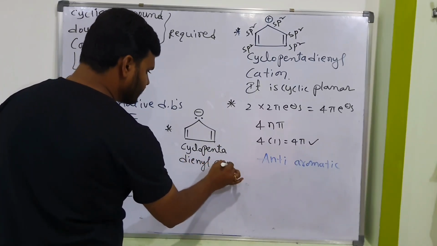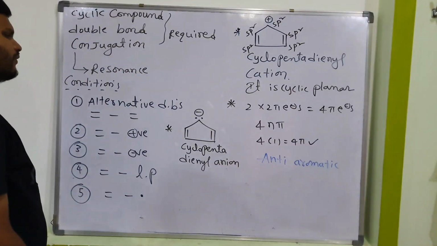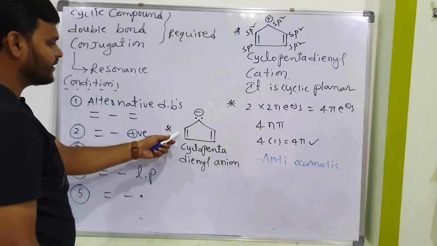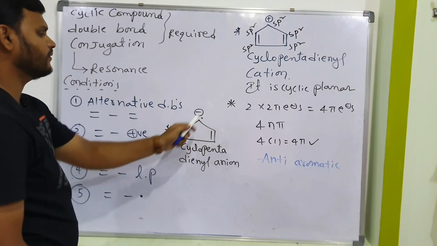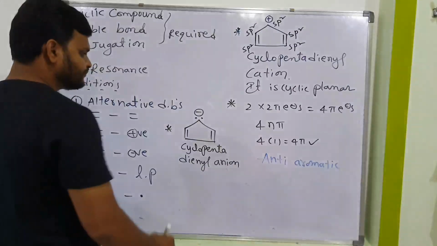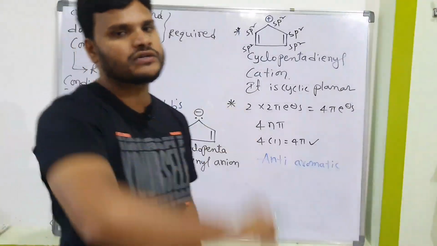Cyclopentadienyl anion. Same logic. Cyclic compound, double bond is there, conjugation also is there. Double single, lone pair, double single, lone pair. Is it cyclic planar or not? Yes, cyclic planar.